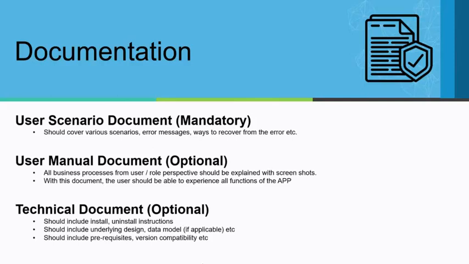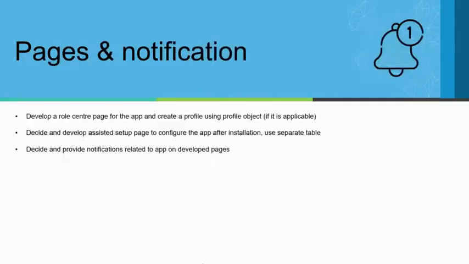And the user manual document is optional, but we quite encourage you to provide it, either uploading it on your site and giving a link, or submitting it along with the offer submission itself. You can also give technical documents like installation and uninstallation procedures and instructions. You can also give the underlying design, data model, and if your app has any specific prerequisites or version compatibilities, you can mention all that in this technical document. Next slide, please.